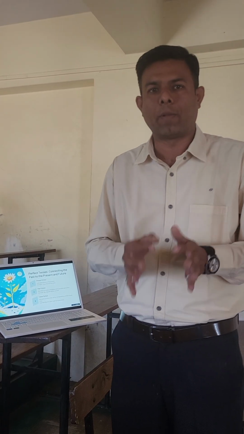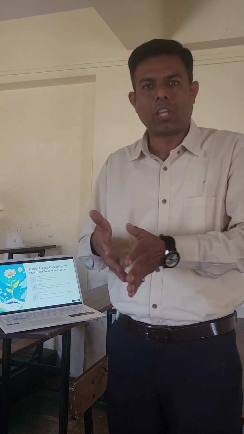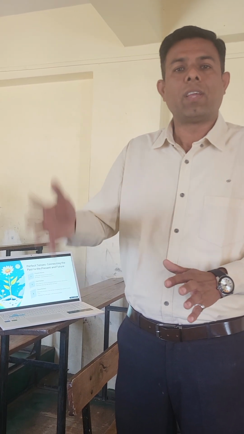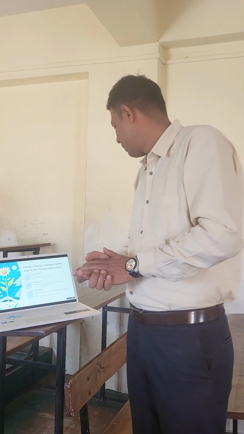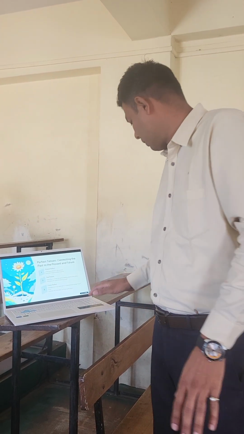In past perfect tense, we have to use had plus past participle. This formula, had plus past participle. So she had given a letter of apology. If I give you an example like this, this becomes an example of past perfect tense. And the last one, future perfect tense. He will have played cricket. This is an example of future perfect tense. So with this, we have come up to 9 tenses.